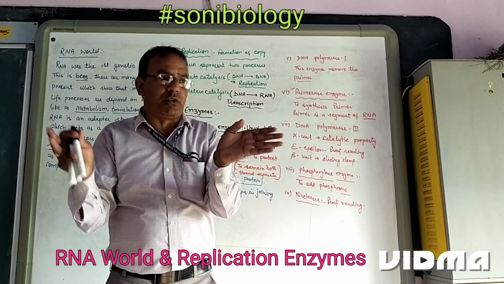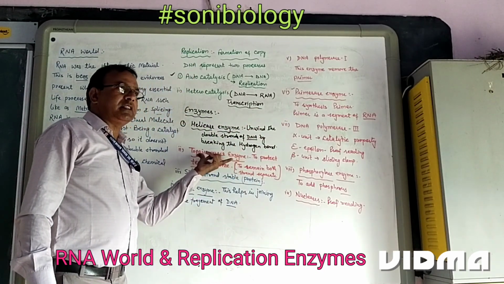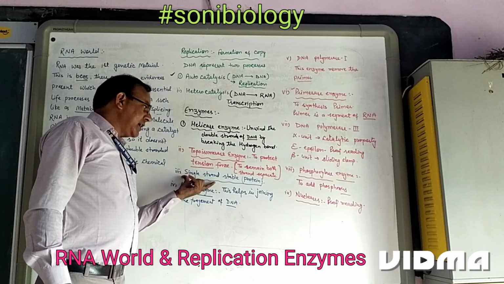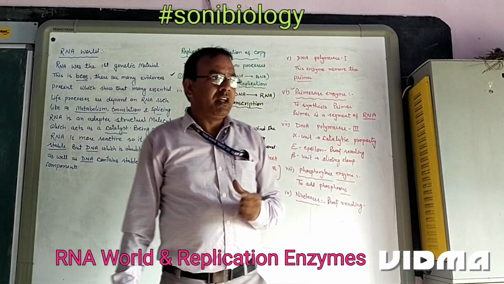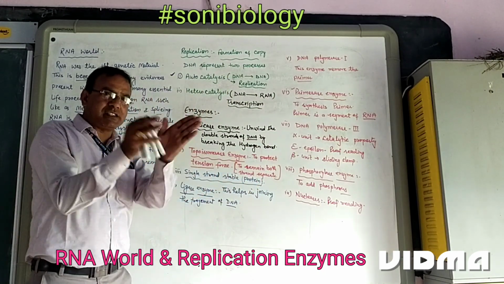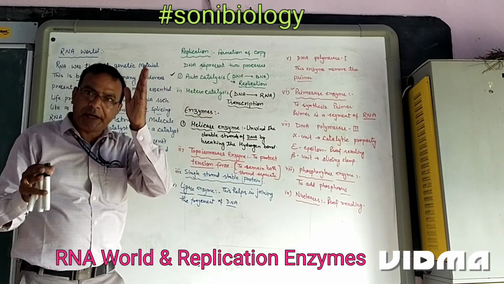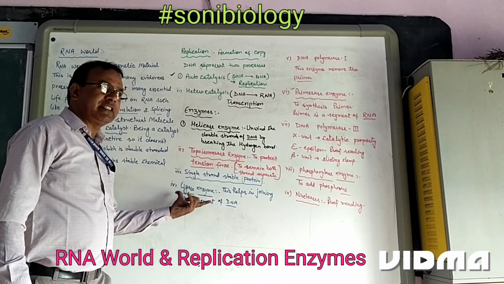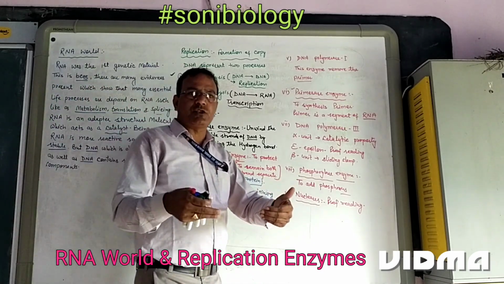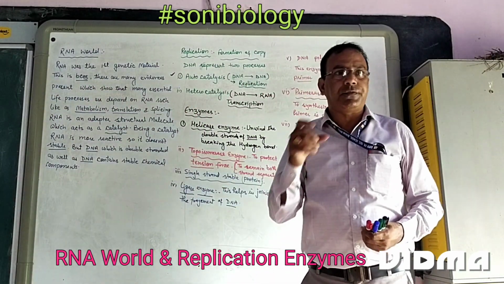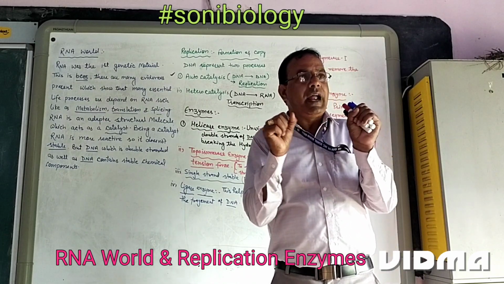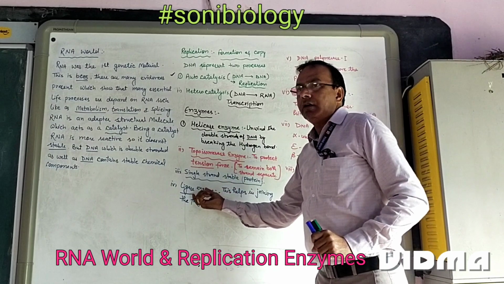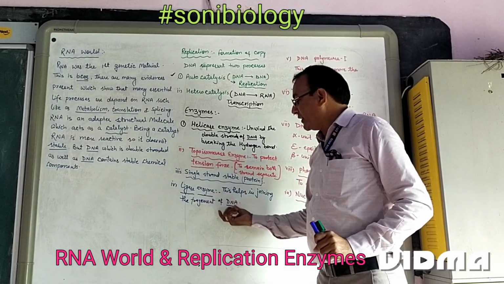To remove this tension force, the topoisomerase enzyme is required. There are some proteins which help the single strands of DNA, as they separate, to maintain their stability. Ligase enzyme: as DNA starts to make its copy, it is not continuous, it is in fragments, so the ligase enzyme has to add the fragments of the DNA.